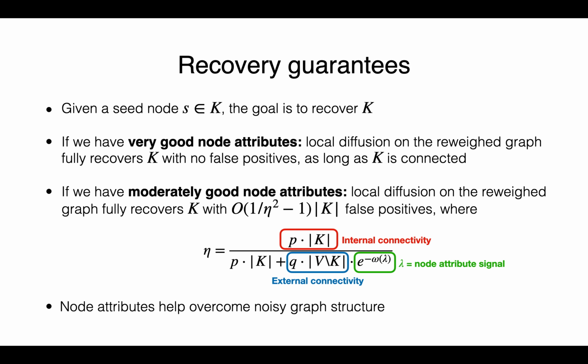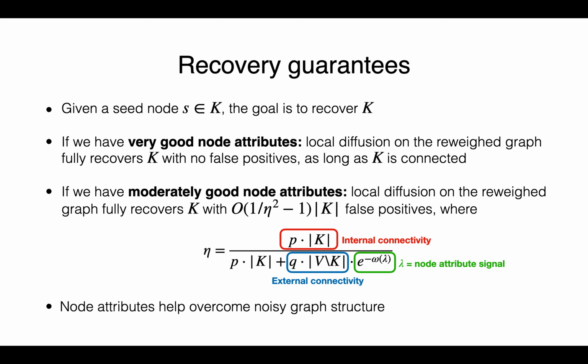In particular, if you look at the expression for eta here, notice that in the denominator, a good node attribute helps significantly reduce the negative impact from external connectivity of the target cluster. And this precisely characterizes how node attributes can help overcome noisy graph structure.